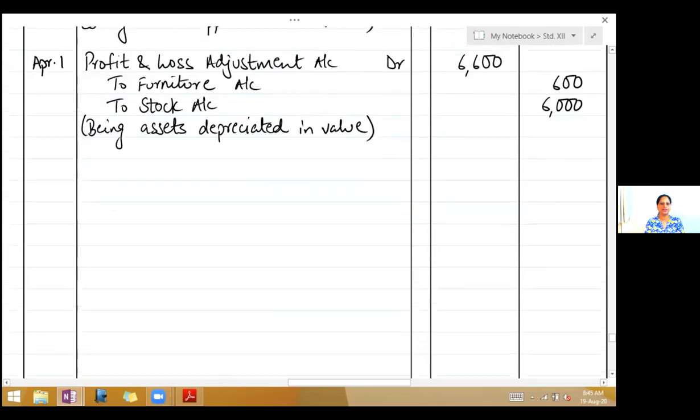Then we have the entry for the profit on revaluation.